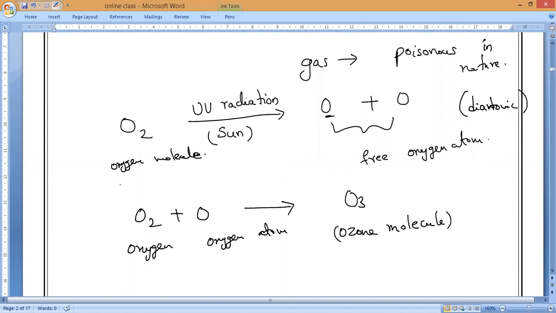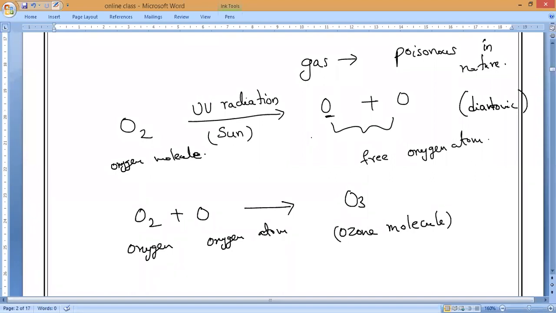Is it okay, guys? Have you understood? Tarani, please let me know. Yalni. So now you can make it. So this is the way to show the formation of the ozone layer. Now we will study the depletion also. So don't worry. So please write it, all of you. Have you understood?